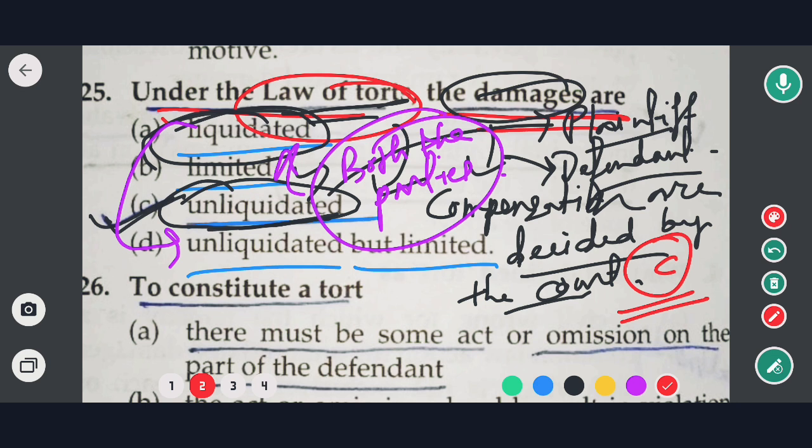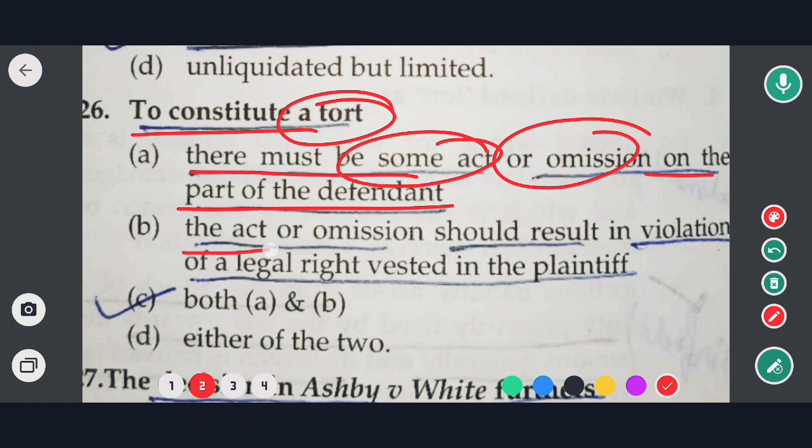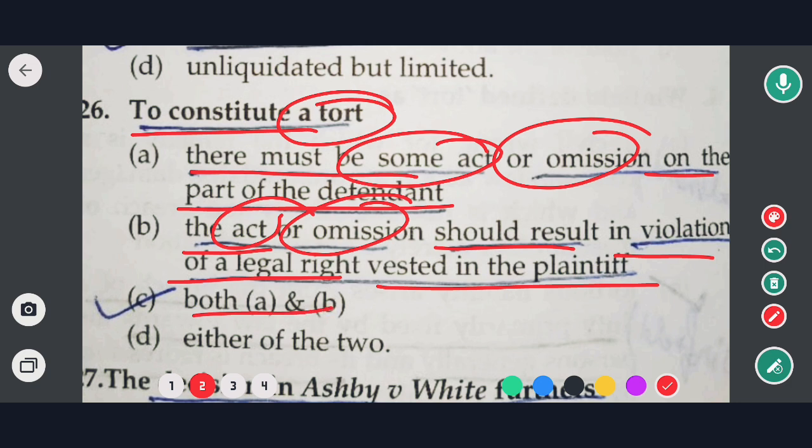So now going to the next question. To constitute a tort, there must be some act or omission on the part of the defendant. The act or omission should result in violation of legal right vested in the plaintiff. Both A and B. So the correct option would be, as you know, option C.